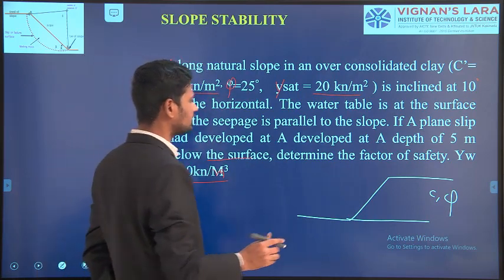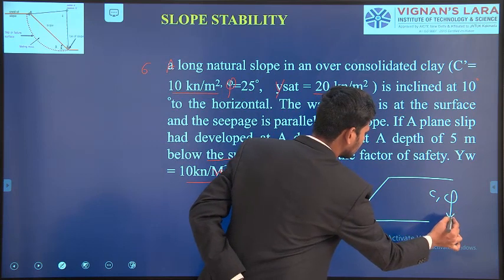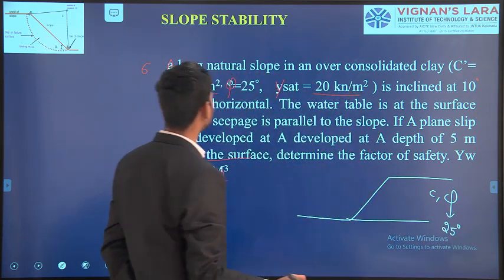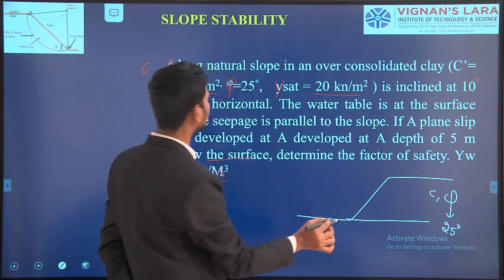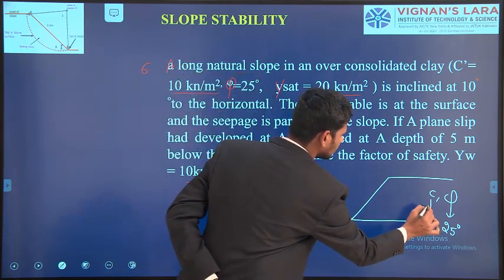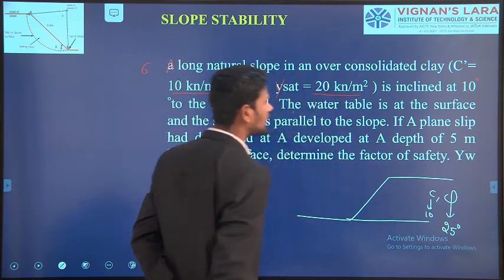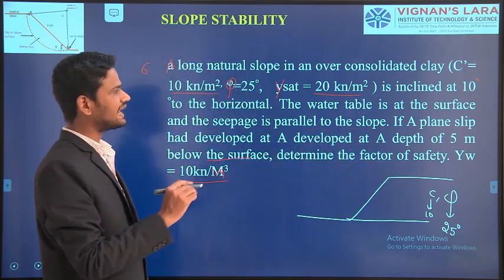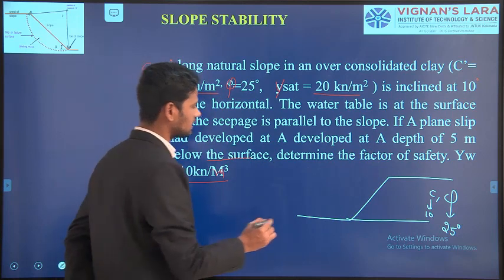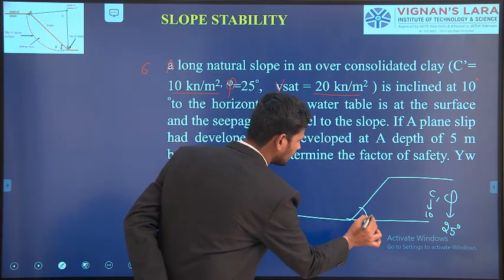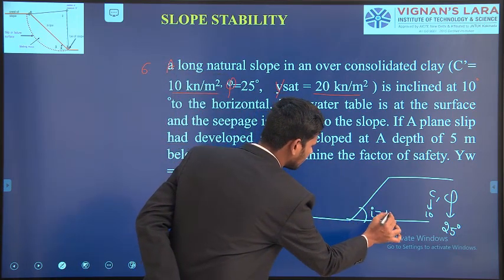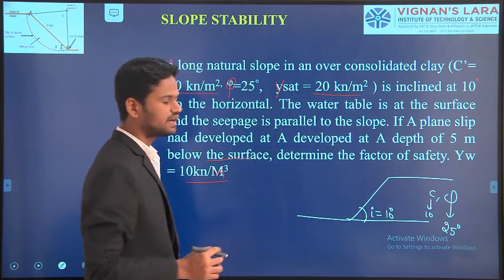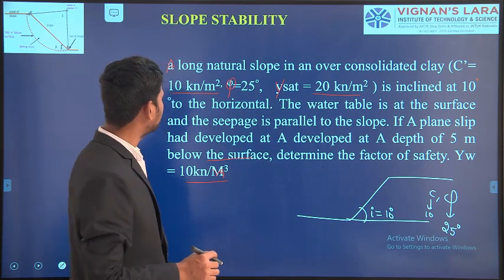The angle of internal friction of the soil is given in the problem as 25 degrees, as well as cohesion of the soil mass as 10 kilonewton per meter square, and it is inclined at an angle of 10 degrees to the horizontal. That means the slope formed here is inclined at an angle of 10 degrees to the horizontal ground surface. You can write it as i or beta.